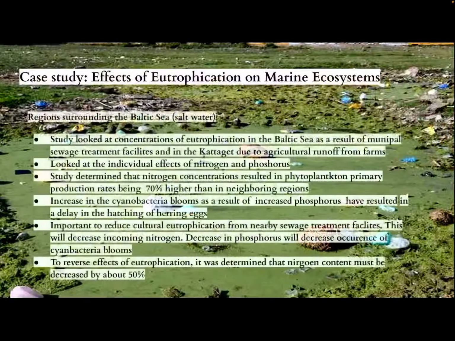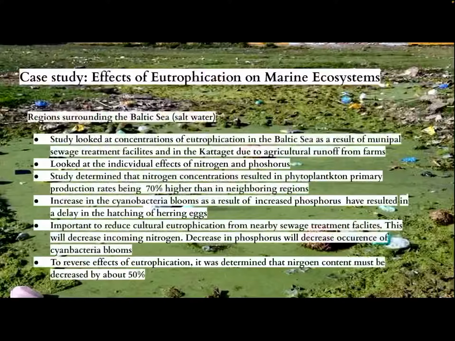In this case study, researchers looked at the individual effects of nitrogen and phosphorus on eutrophication in the Baltic Sea and the Kattegat. They determined that nitrogen was a limiting nutrient responsible for the primary productivity of phytoplankton. Because of excess nitrogen input from nearby municipal waste treatment facilities, they discovered that nitrogen concentrations were 70% more than the concentrations found in surrounding regions.